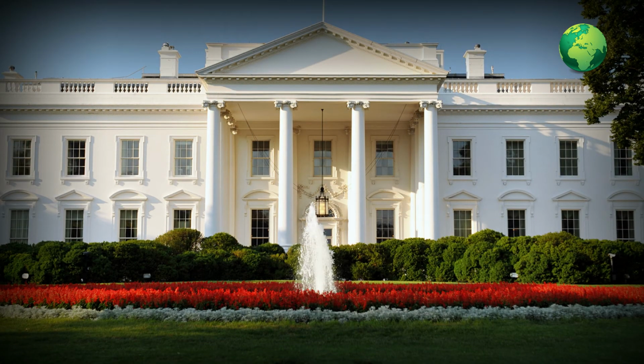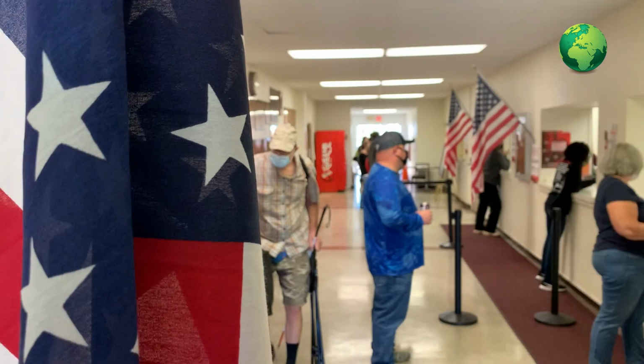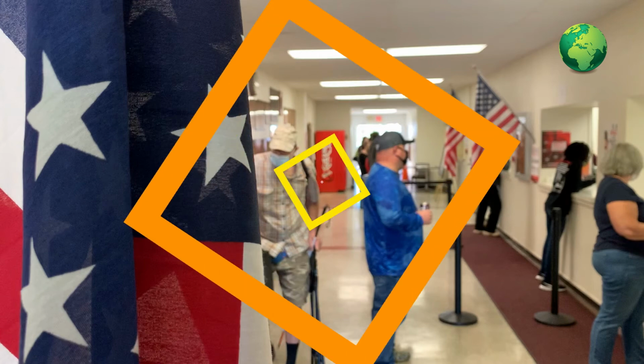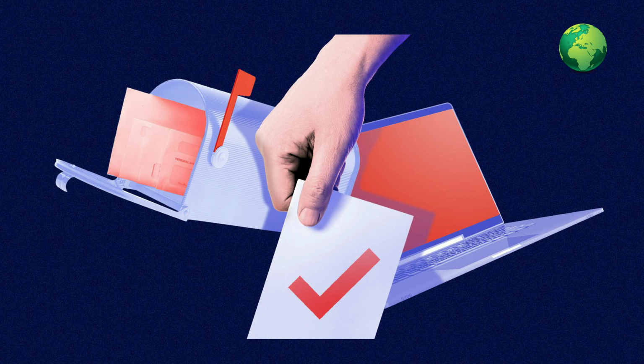In 2016, Donald Trump took to the stage in New York at about 3 a.m. to give his victory speech in front of a crowd of jubilant supporters. But don't set your alarm clocks just yet. Officials are already warning that we may have to wait longer, possibly days, even weeks for the result this year because of the expected surge in postal ballots.